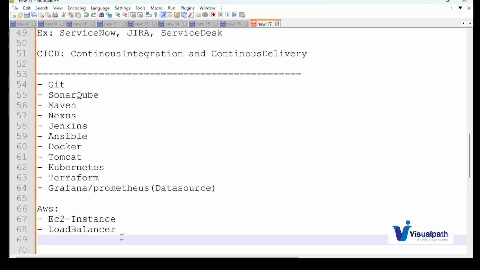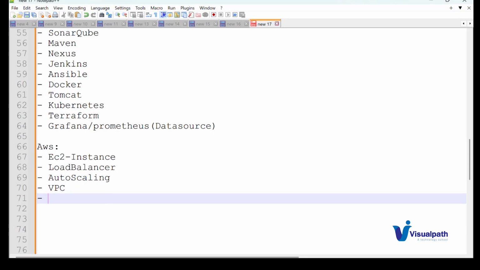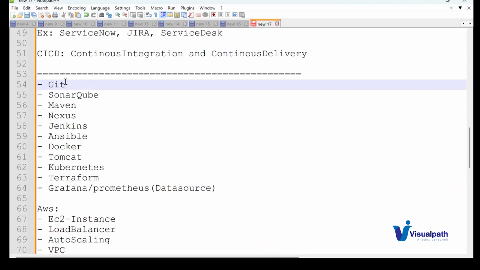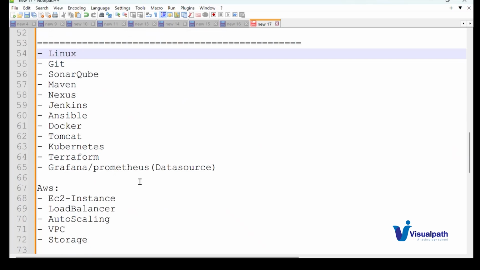So, auto scaling and VPC, that is Virtual Private Cloud, and storage. Let me know, guys. So these are all the things. Most importantly, I forgot to mention Linux here. Linux is very basic. Being a DevOps engineer, we'll be working in a Linux environment only, hence Linux is a must. So I'll be teaching Linux first, then I'll go with the rest of the tools.